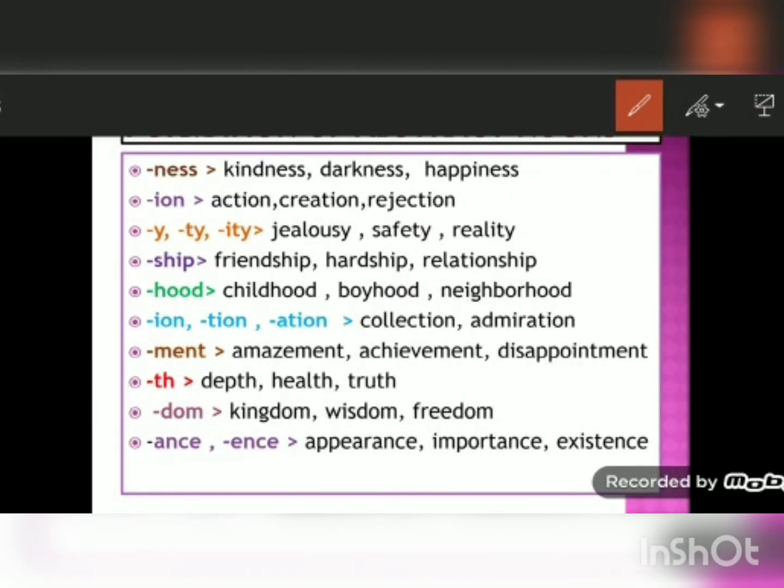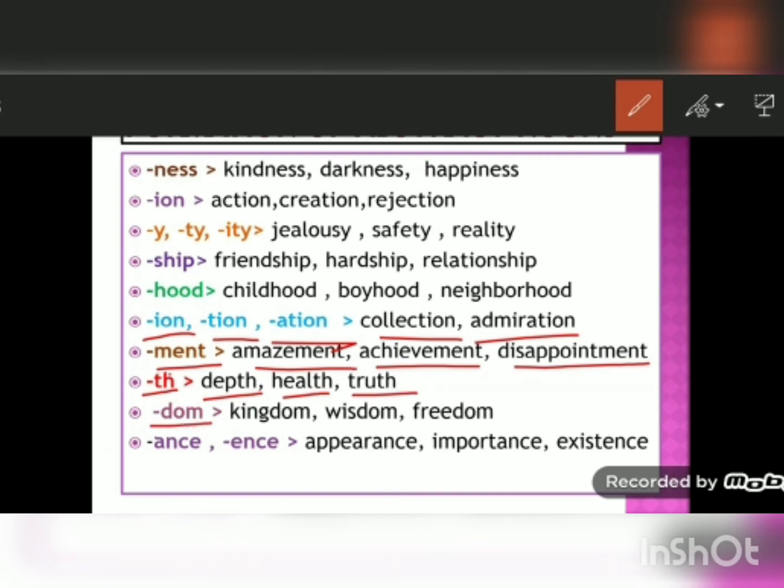We can change the words to abstract noun by adding ION, TION, ATION, like collection, admiration. Similarly, by adding MENT, we can change it to abstract noun, like amazement, achievement, disappointment. By adding TH, depth, health, truth.